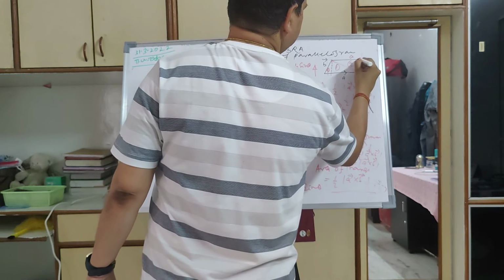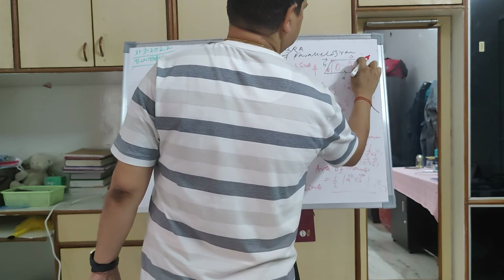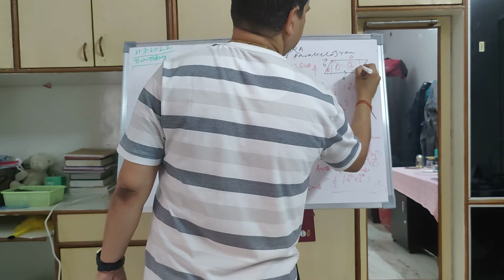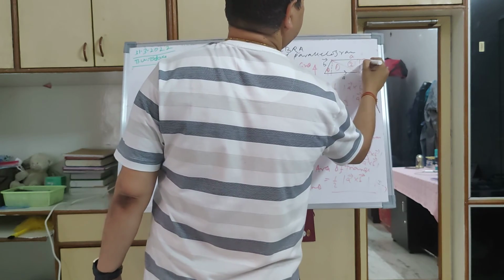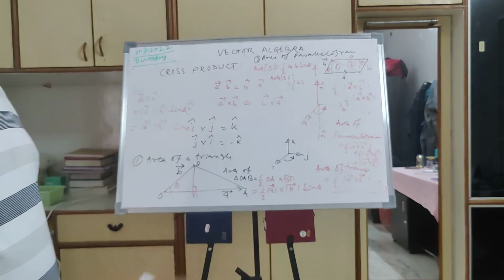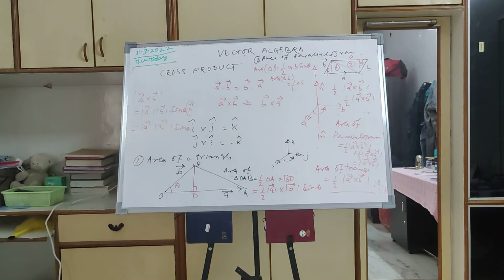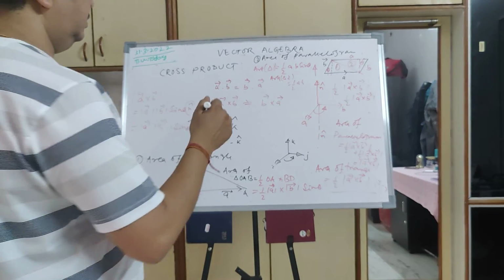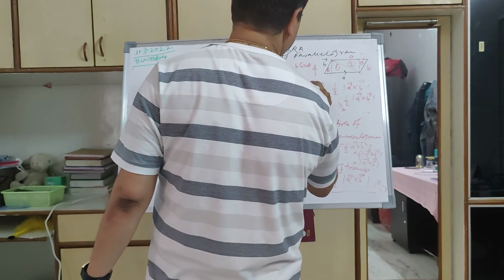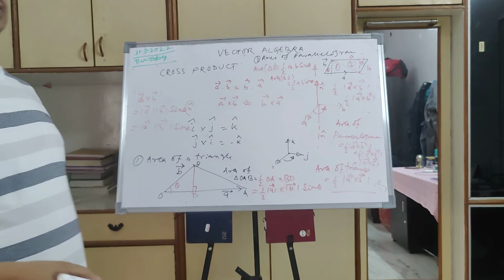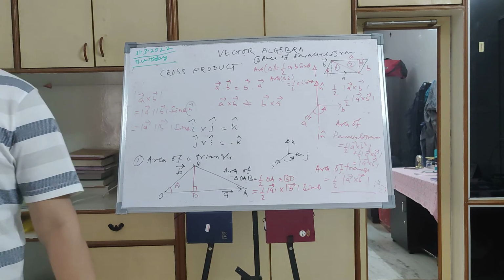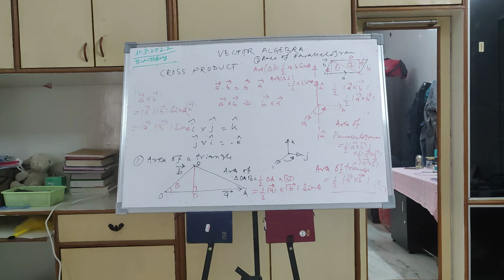Here also you draw a perpendicular. If this angle is theta, this angle is also theta, because opposite angles in a parallelogram are the same. So here also this is B sin theta. Exactly the same. So area of this also is half AB sin theta. So 2 times into half into A cross B, which is finally the magnitude of A cross B.